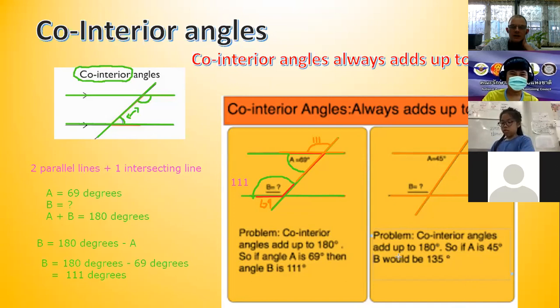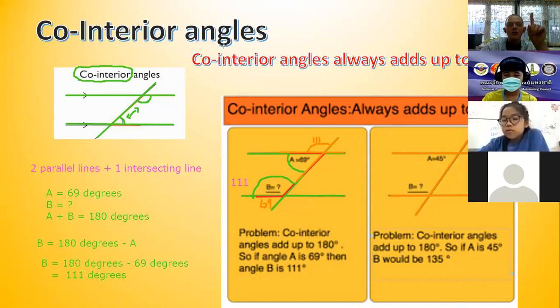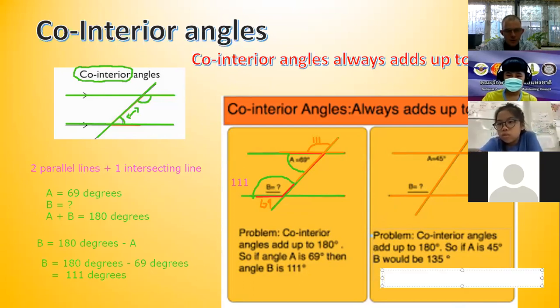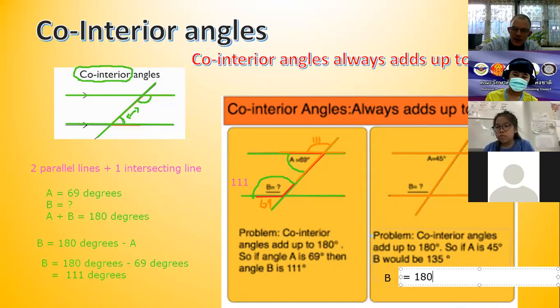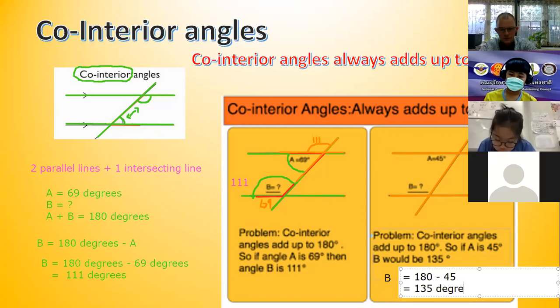So who can tell me what is angle B? I know the answer is at the bottom, but how do we calculate it? B equals 180 minus 45, which will give us 135 degrees. Does everyone understand this concept?